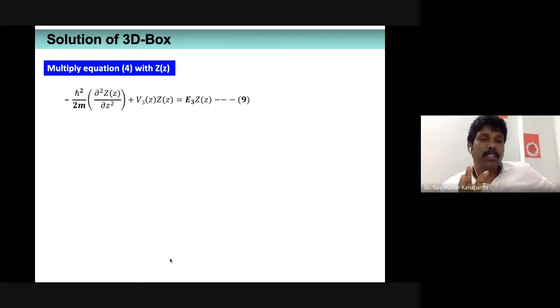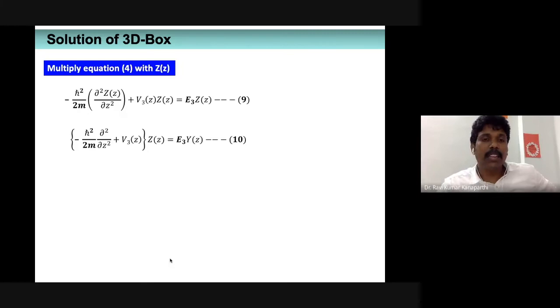The same discussion extends to the fourth expression, which has the z variable exclusively. It is also a second order homogeneous differential equation. I multiply the entire expression with Z of z, and naturally I get the kinetic energy operator term multiplied with the potential energy term. Again you can write it in a slightly different fashion, keeping the Hamiltonian within the bracket and writing the function outside the bracket for convenience.